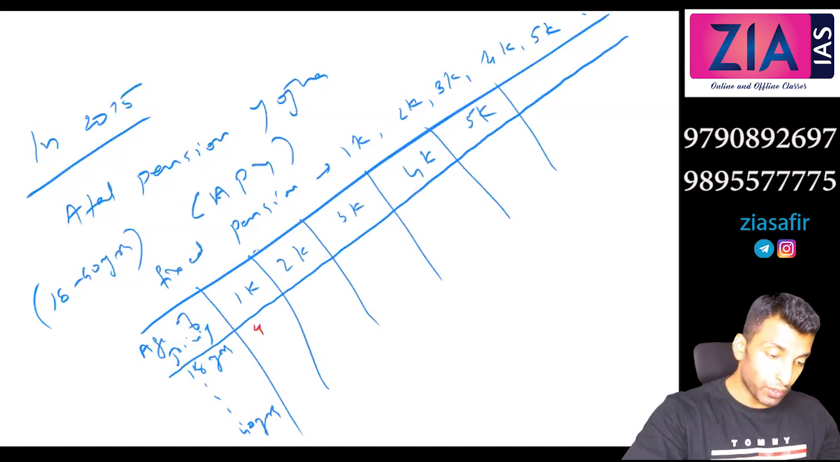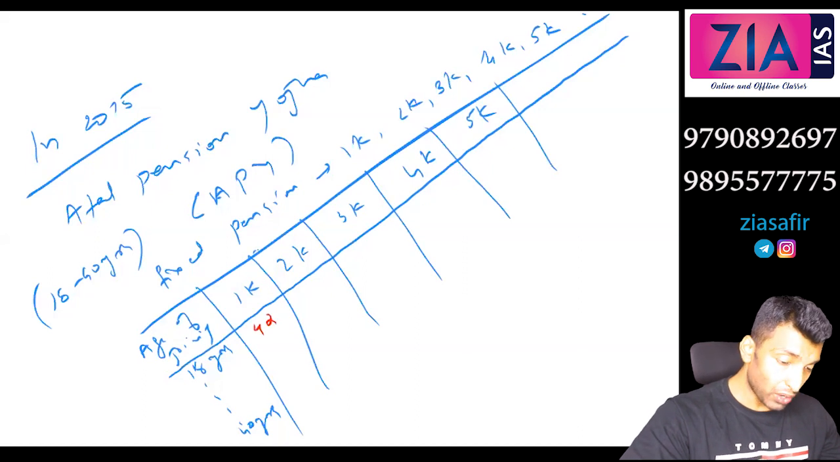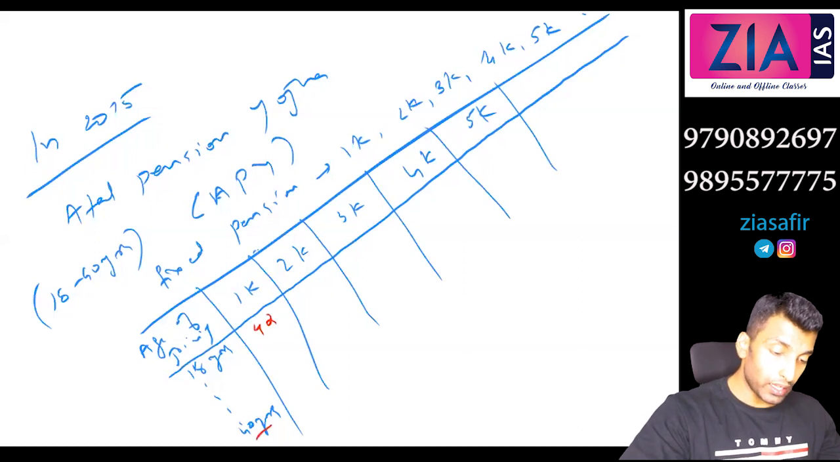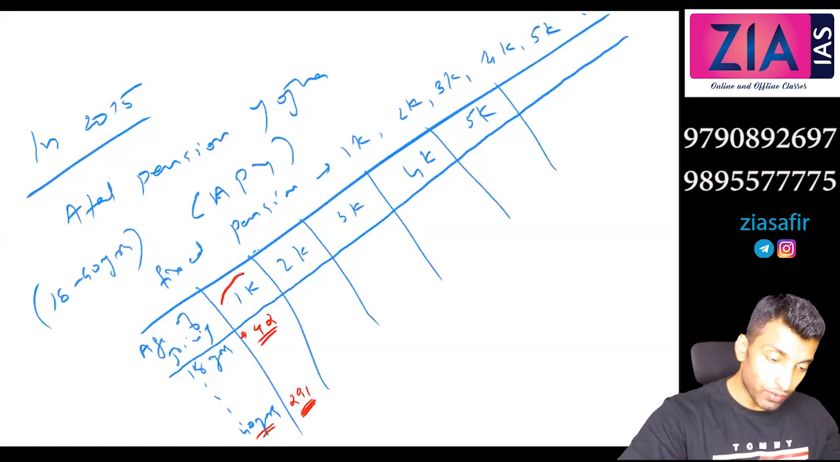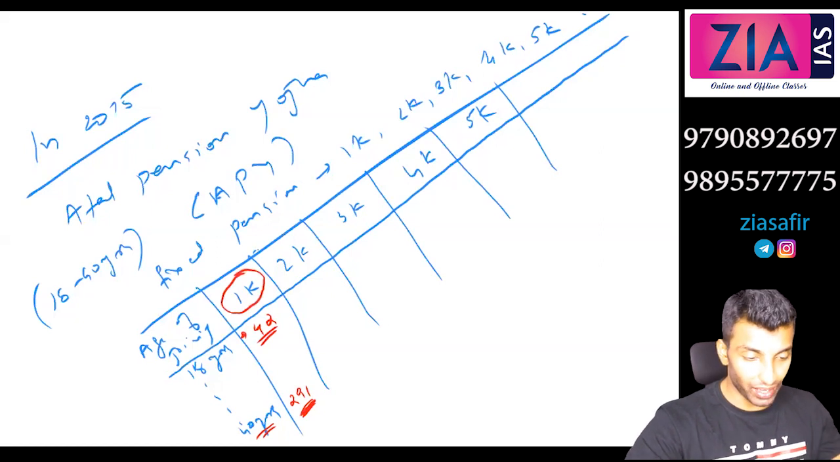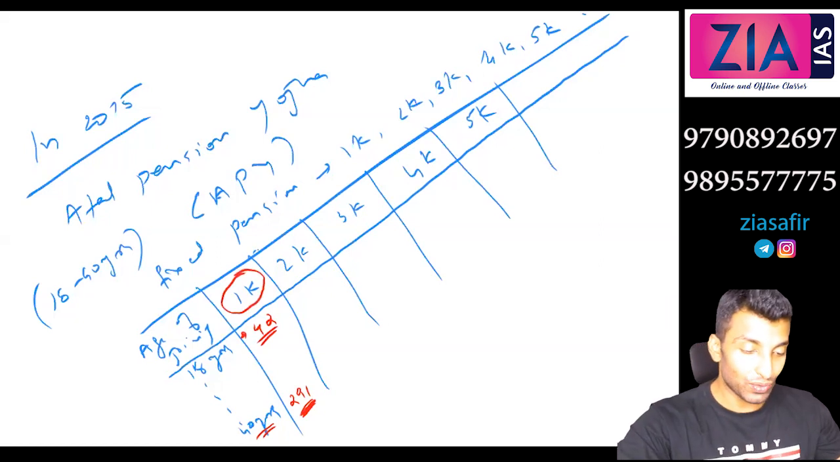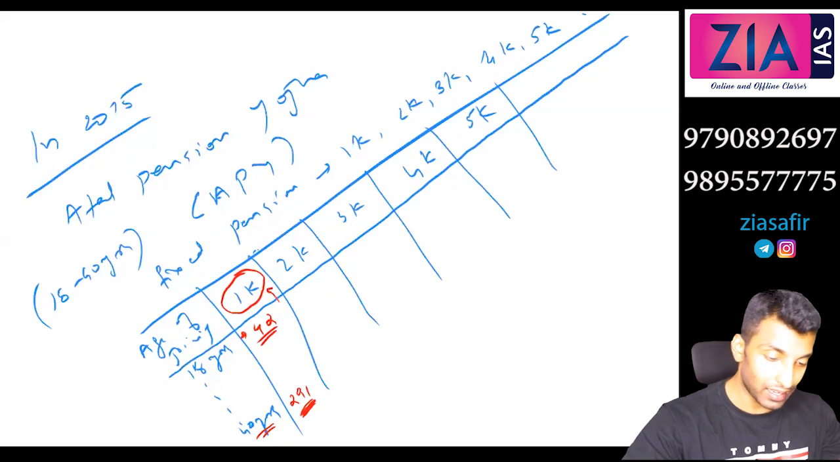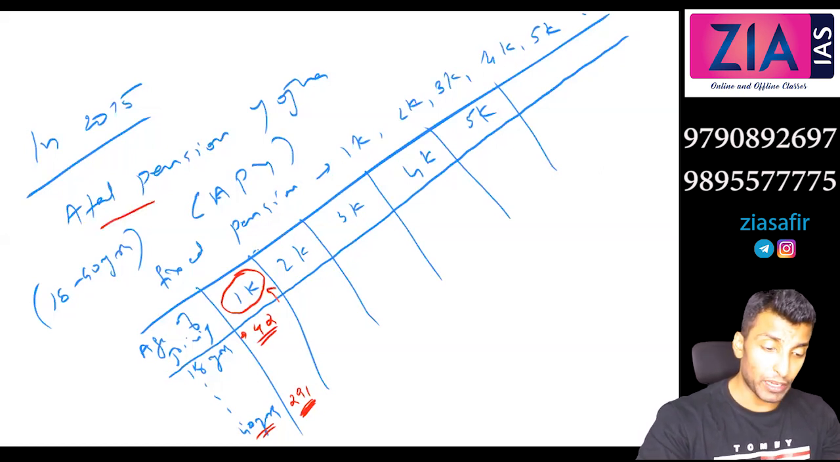So for 1,000 you need to invest 42. In case of 40 years, you need to invest 291 rupees. Why? Because at 18 you are joining so early, the investment is less, so that you will start getting pension after 60 years. We are not interested in discussing whether this 1,000 is going to do anything, but this is the Atal Pension Yojana.